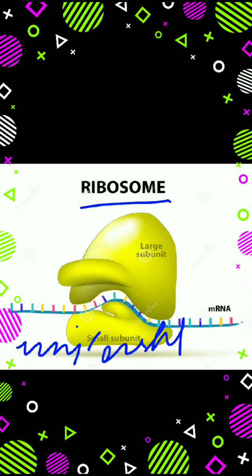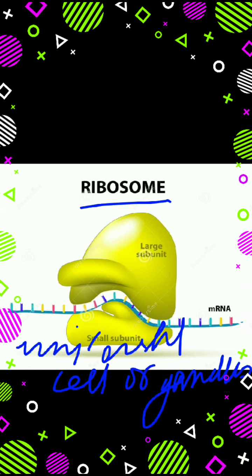Because ribosome is present in all types of cells, like prokaryotic cells, eukaryotic cells, plant as well as animal cells, and unicellular or multicellular organisms. That's why ribosome is known as a universal cell organelle.